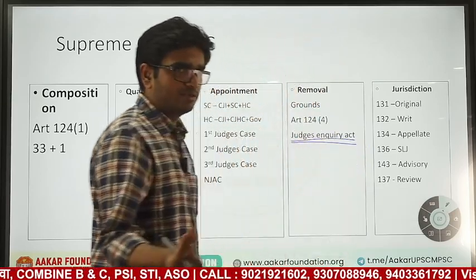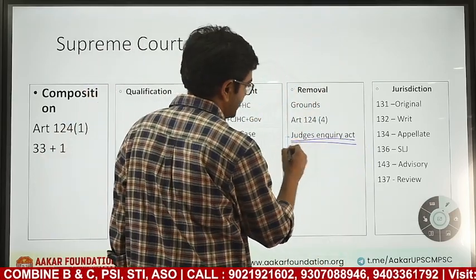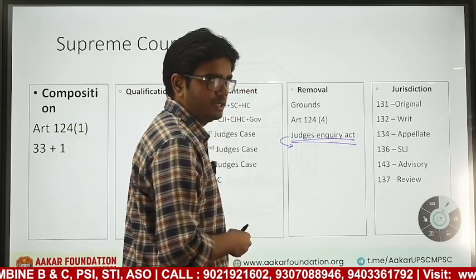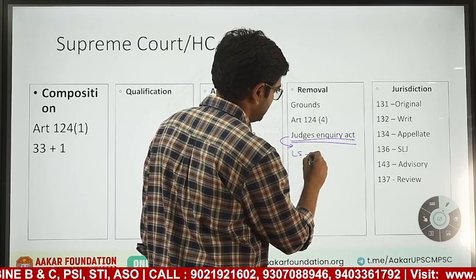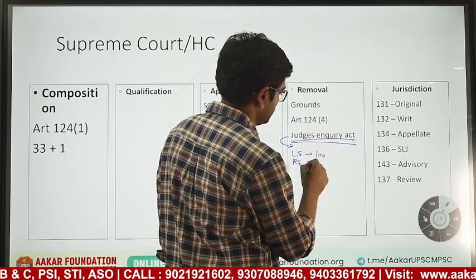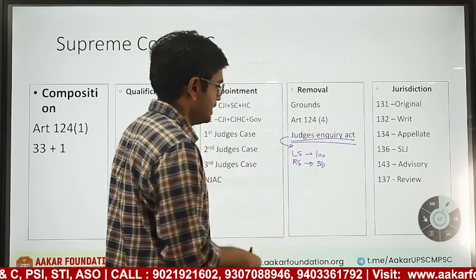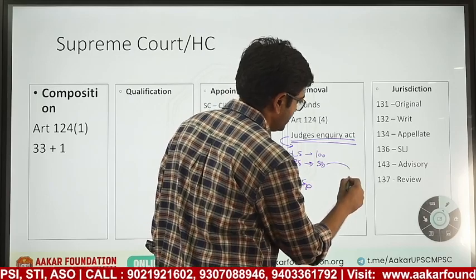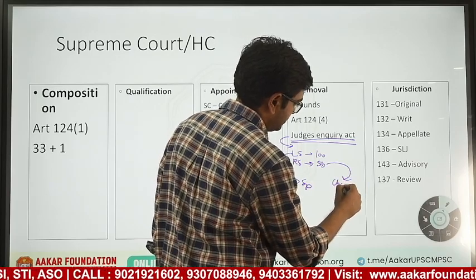So I will just quickly sum up the procedure. The Judges Enquiry Act says that if a motion is being introduced in Lok Sabha, then 100 members have to sign the motion. If it has to be introduced in Rajya Sabha, at least 50 members have to sign. Then this motion, if introduced in Lok Sabha, will go to the Speaker. If introduced in Rajya Sabha, it will go to the Chairman.